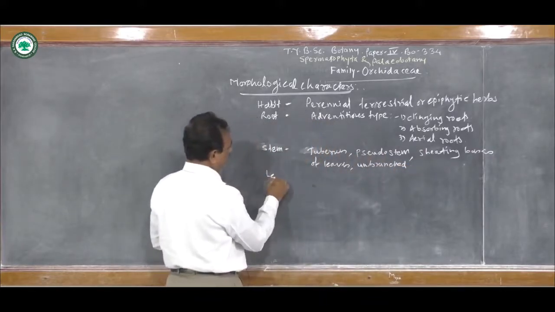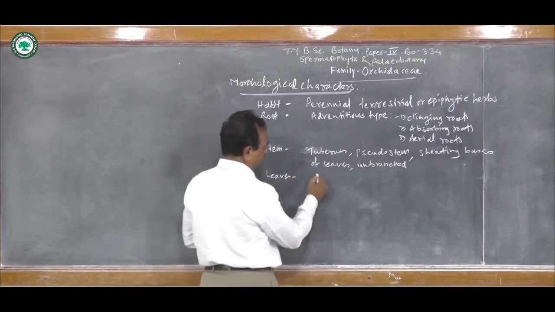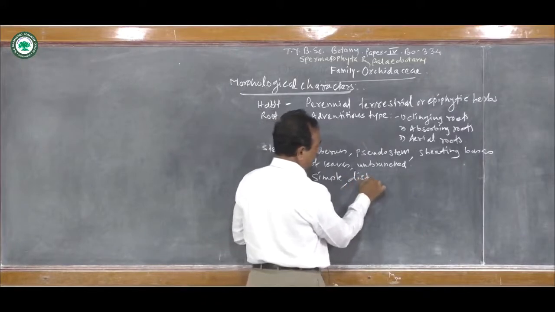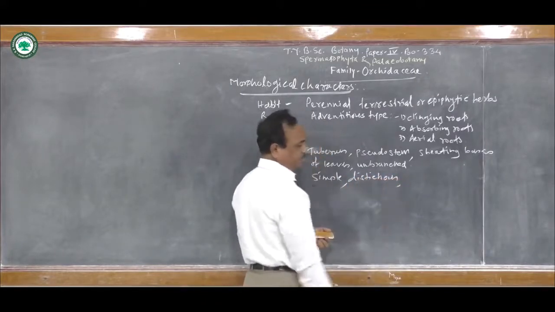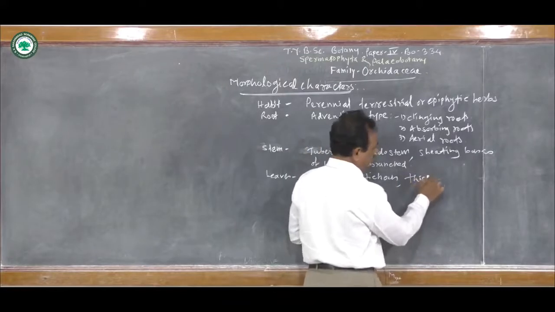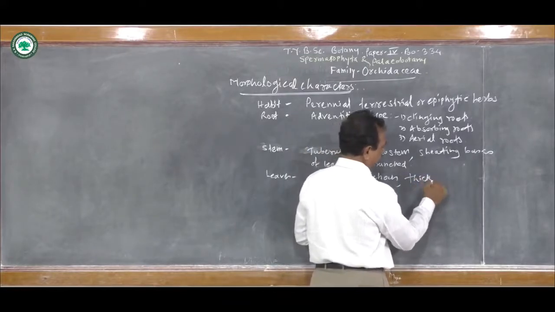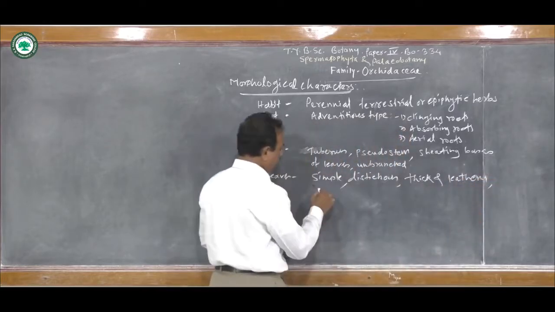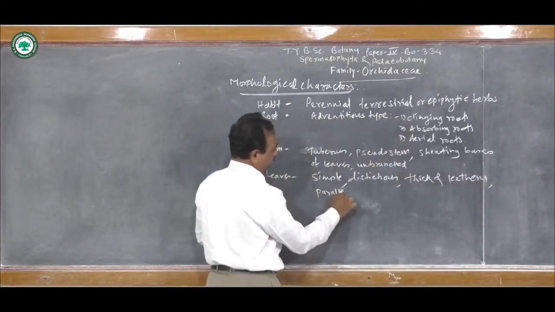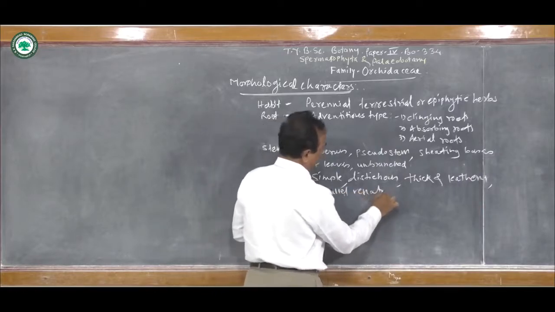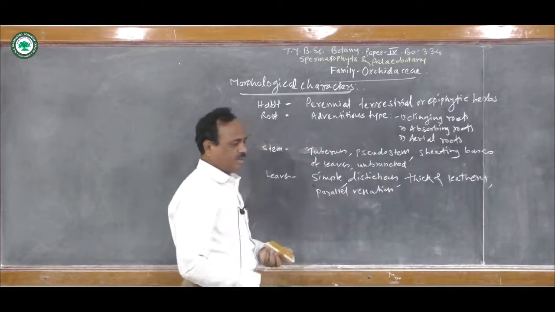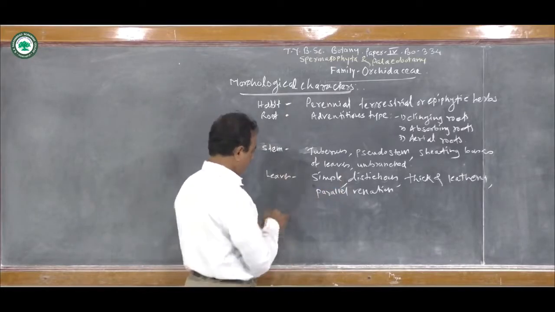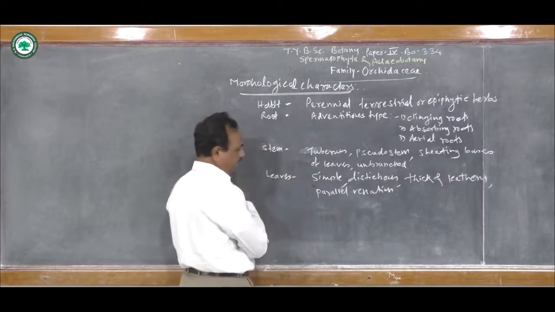If you see the leaves, they are simple, distichous, thick and leathery, and showing parallel venation. These leaves are distichous, which means they are present in one plane. Now let us see how these leaves are arranged.